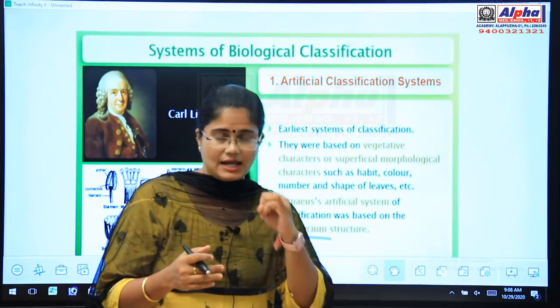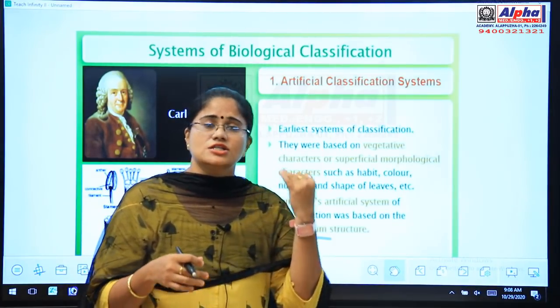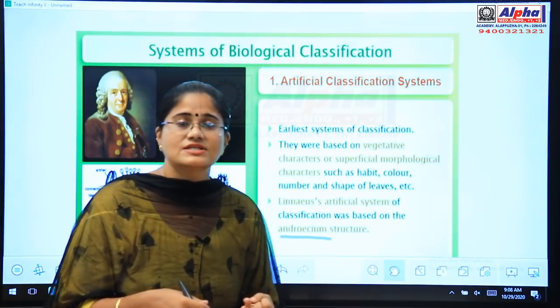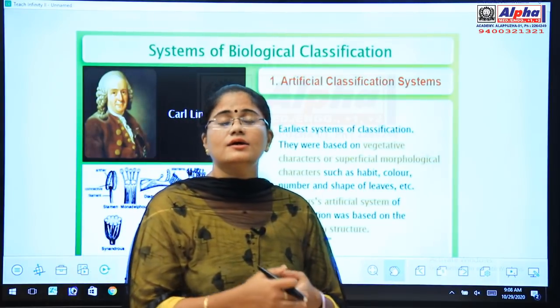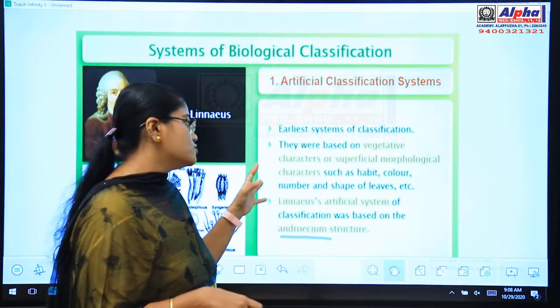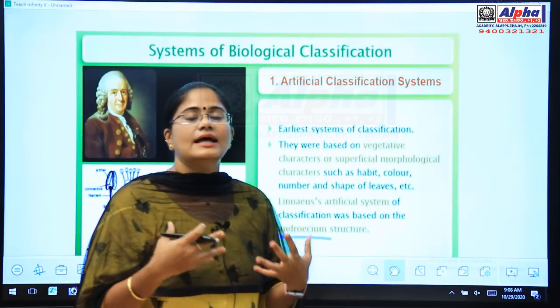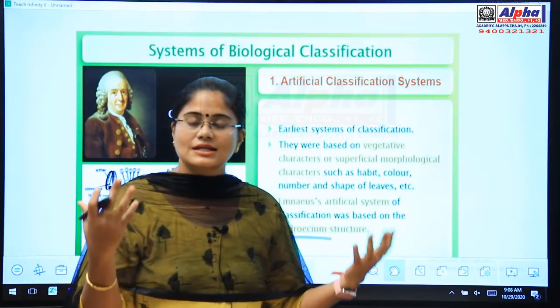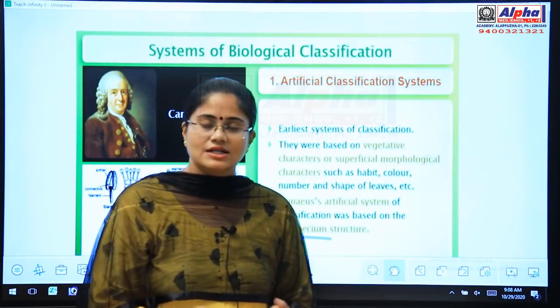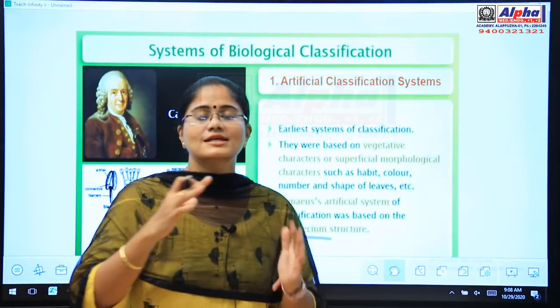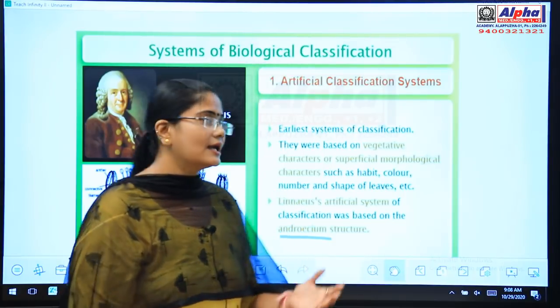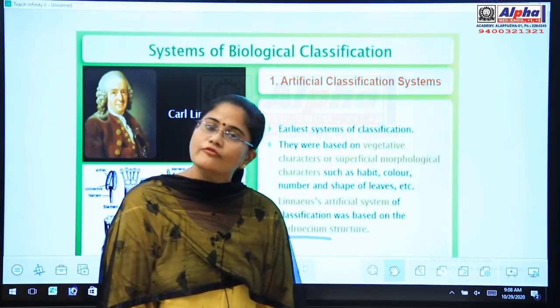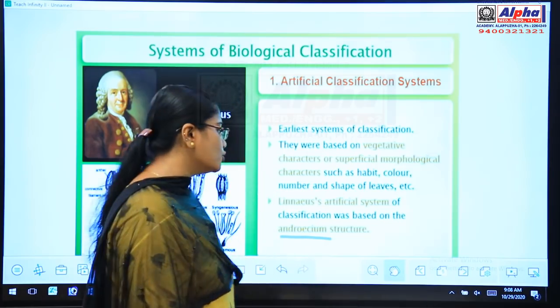It includes the androecium structure, it includes the number and shape of leaves, it includes the color of the plant or the color of the flower, and also it includes the habit or the nature of the plant, where it grows, whether it grows in a desert region or whether it grows in a humid region. All these conditions are considered under this artificial system of classification. Is it clear to you?